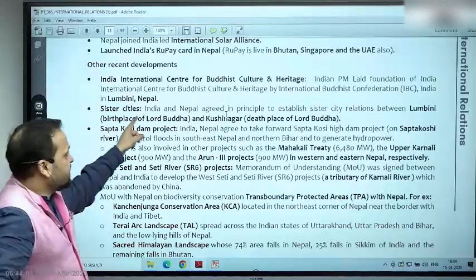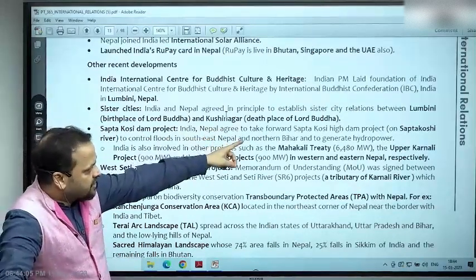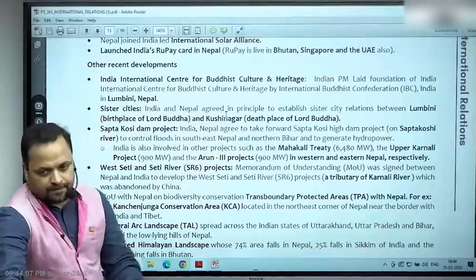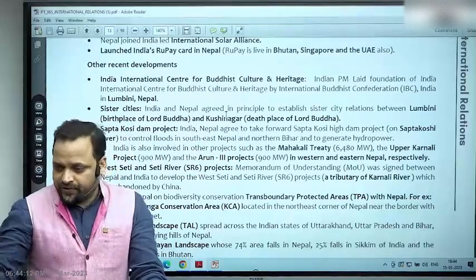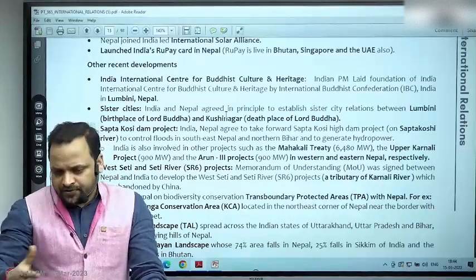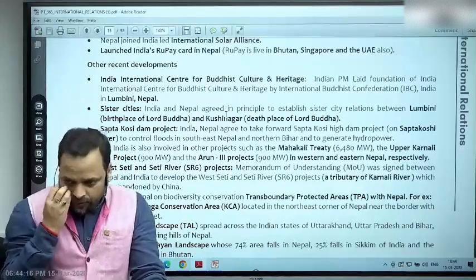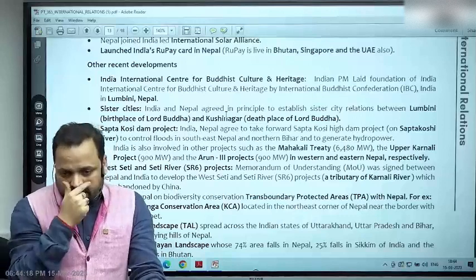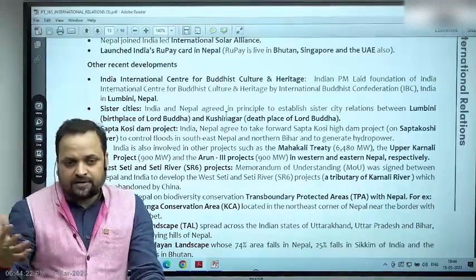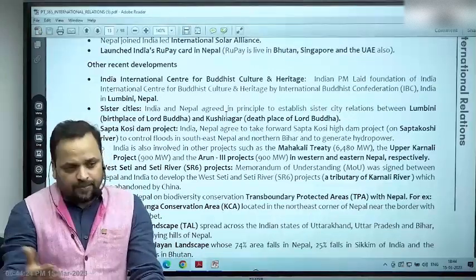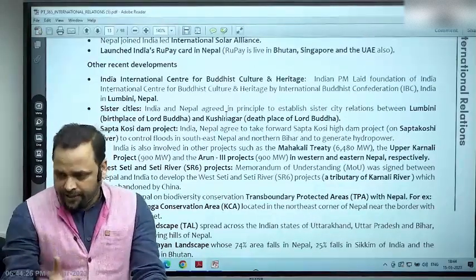Now, sister cities. India and Nepal agreed in principle to establish sister city relations between Lumbini and Kushinagar. All right, Lumbini and Kushinagar. If you are aware of the life of Buddha, Buddhism, कहाँ पढ़ते हो आप? बहुत सारी जगहों पे पढ़ते हो इसको, ancient history में पढ़ते हो, right, art and culture में पढ़ते होगे. वैसे ही IR में इसका एक aspect है, that many countries, our cultural civilizational connect is Buddhism. With Nepal it's both Buddhism and Hinduism, right.